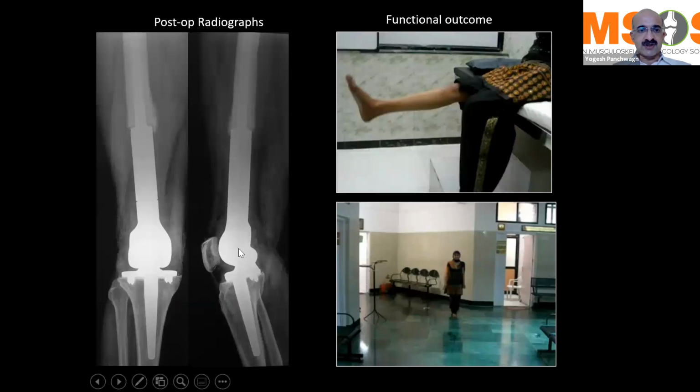And this is the X-ray, how it will look for a distal femur resection. I'll see whether the videos are working. Oh, I'm afraid they are not. Anyways, we allow about 90 degrees of knee range of movement in these patients, and these patients have a nearly normal functional outcome.